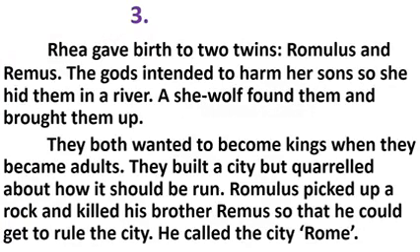The third one goes this way. Can you read with me? Rhea gave birth to two twins, Romulus and Remus. The gods intended to harm her sons, so she hid them in a river. A she-wolf found them and brought them up. They both wanted to become kings when they became adults. They built a city but quarreled about how it should be run. Romulus picked up a rock and killed his brother Remus so that he could get to rule the city. He called the city Rome. What type of story is this?